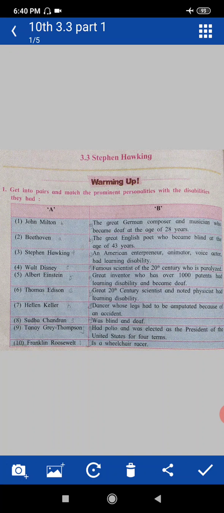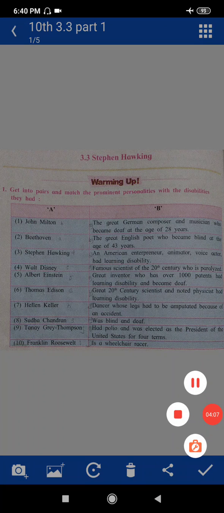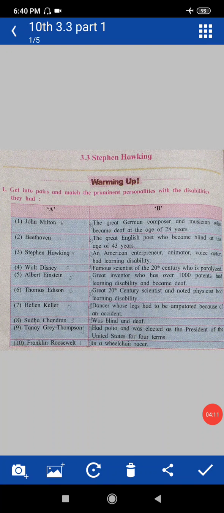Franklin Roosevelt had polio and was elected as the President of the United States for 4 terms. Okay, these are the prominent personalities, and in column B are given their disabilities.